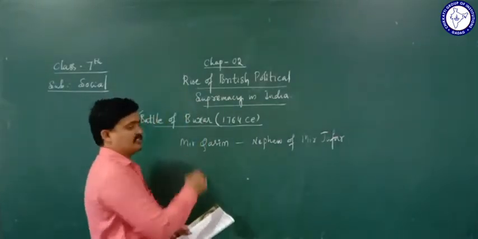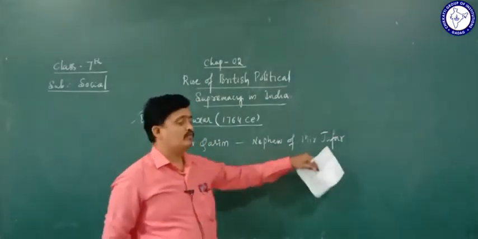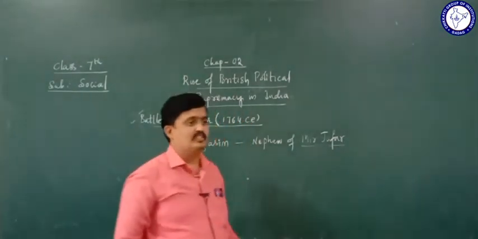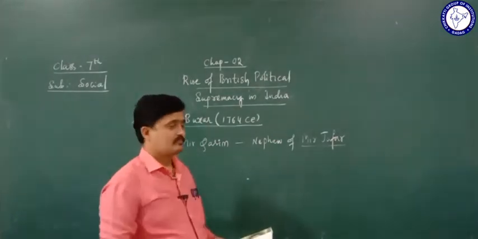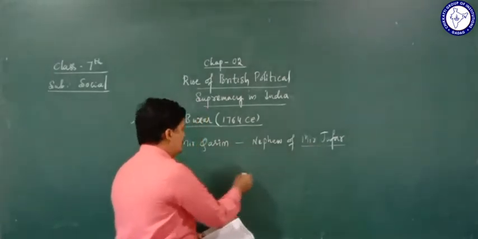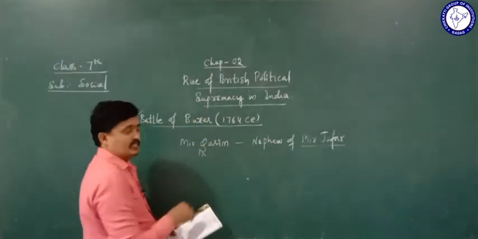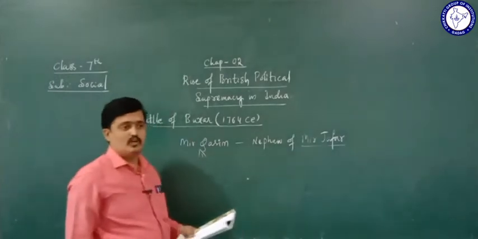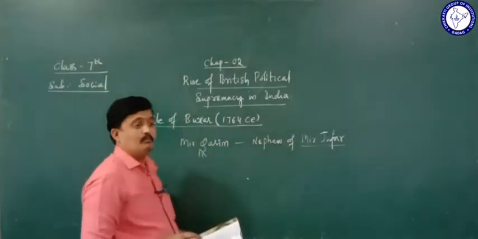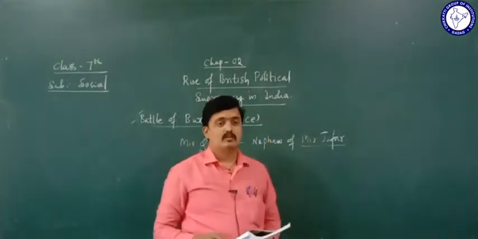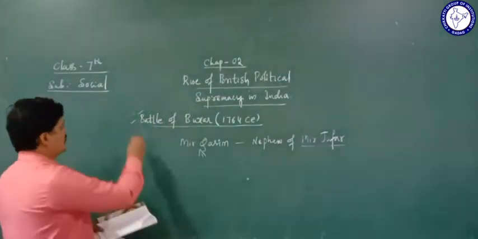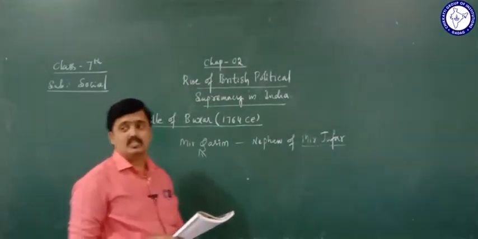So when Mir Jafar failed to fulfill the demands of the British, they dethroned Mir Jafar and brought Mir Qasim in the place of Mir Jafar. Okay. Then what were the causes for this war, the Battle of Buxar?